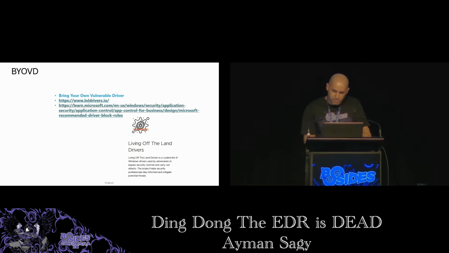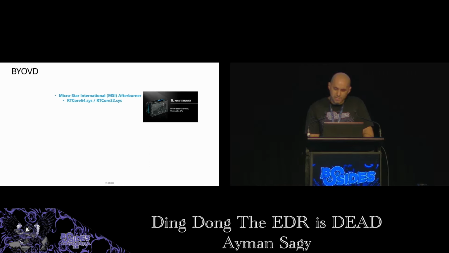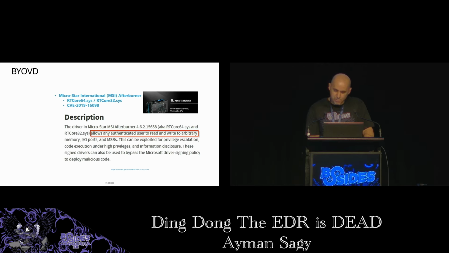You can find online lists of notorious known bad drivers, like loldrivers.io. One such driver is the MSI Afterburner, a graphics overclocking utility. It's a well-known bad driver that has been heavily abused in the past. The problem with this driver is that it exposes direct arbitrary kernel read-write to user mode. So we could use it to remove the protection from our target process by patching that protection field and writing 0 to it.